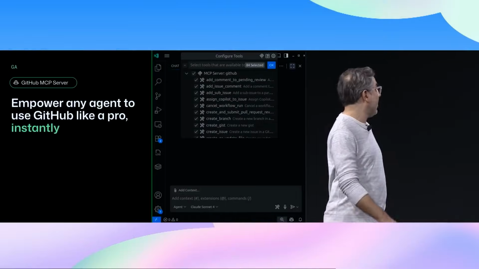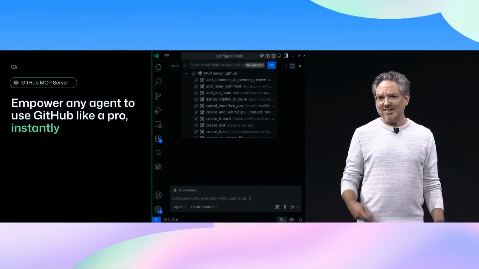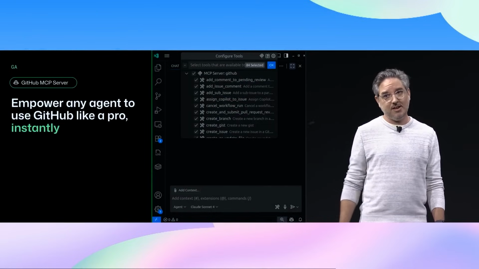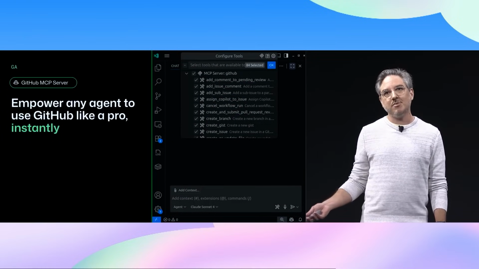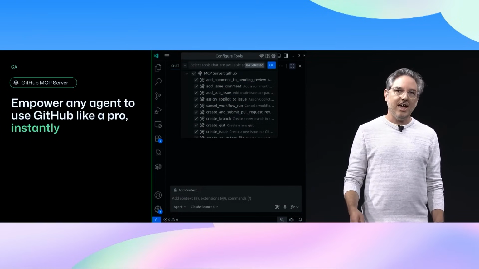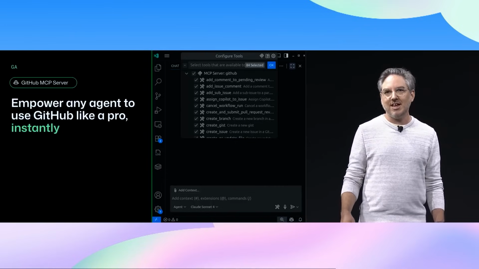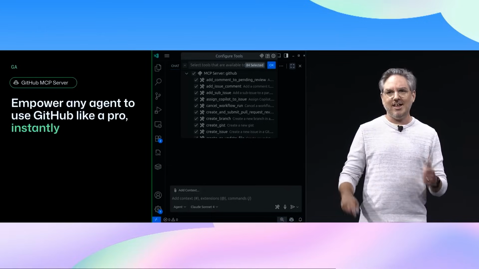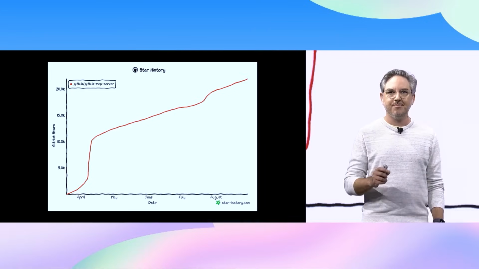And this is a look at our MCP server, so we've got a bunch of tools. Like I said, Anthropic created the original one, and they told us it was the most popular of the original set of MCP servers. So we worked with them to take ownership of the MCP server, and we ended up rewriting it in Go because it was in TypeScript, and we've launched it, and it was quite popular. And we'll just talk through what it does and how it engaged with the community.